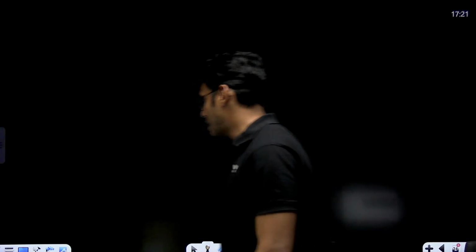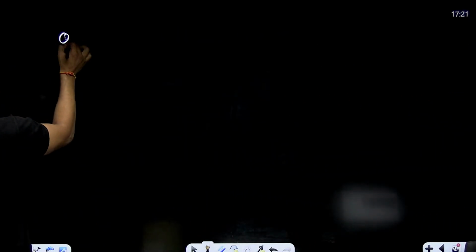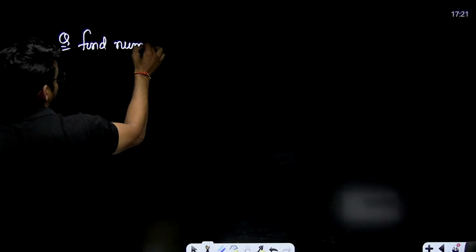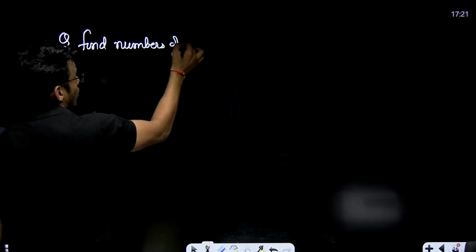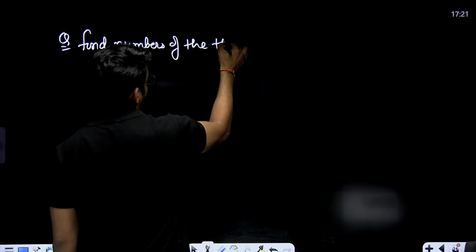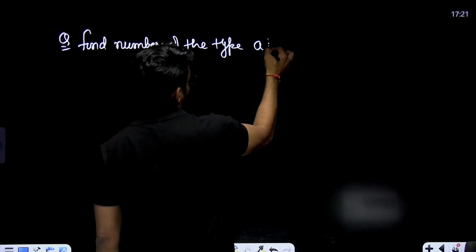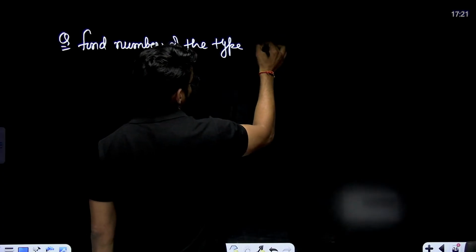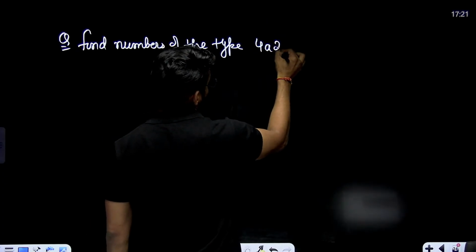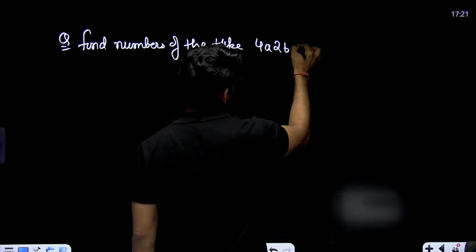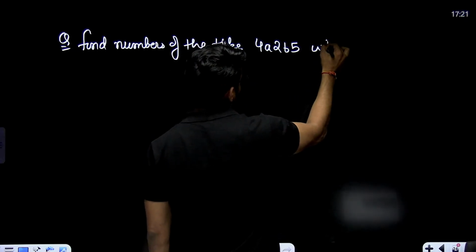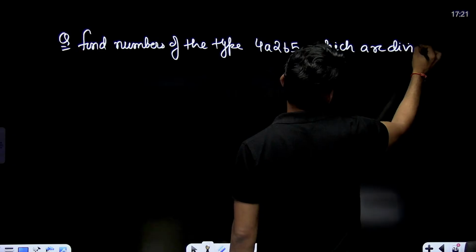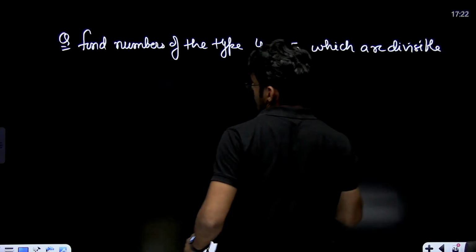Now, let's do another problem of divisibility. Find numbers of the type AB4, 4A2B5, which are divisible by 7.